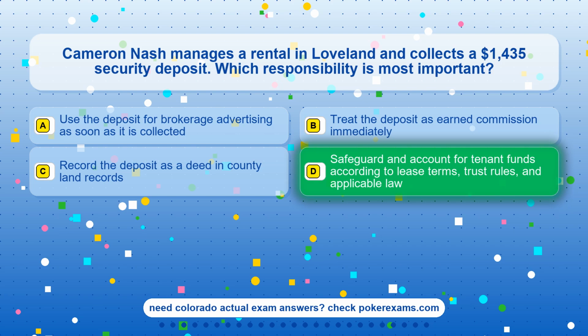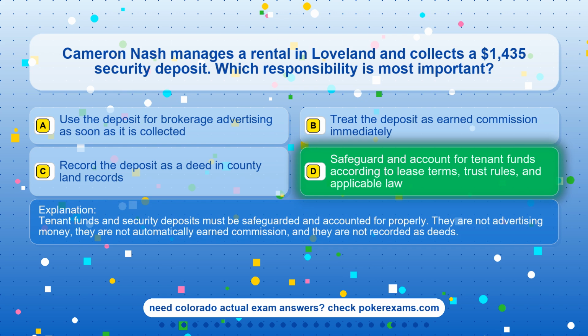The correct answer is option D, safeguard and account for tenant funds according to lease terms, trust rules, and applicable law. Tenant funds and security deposits must be safeguarded and accounted for properly. They are not advertising money, they are not automatically earned commission, and they are not recorded as deeds.